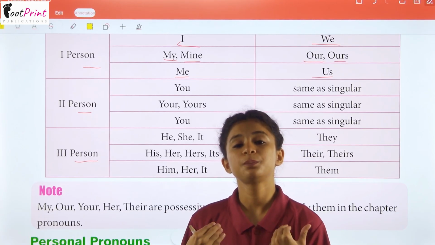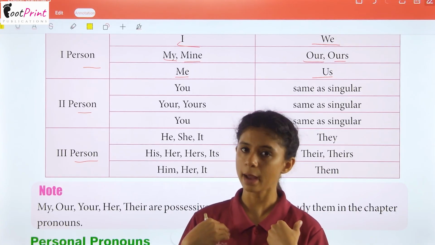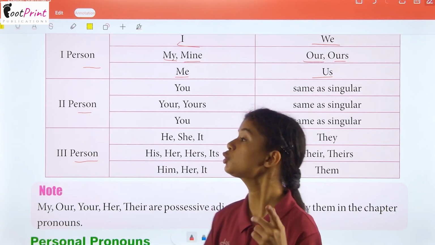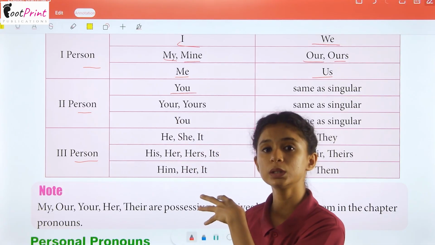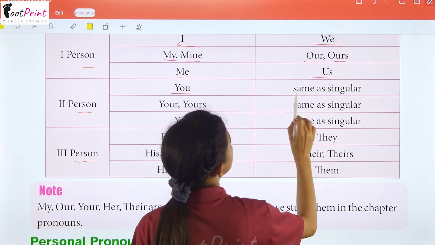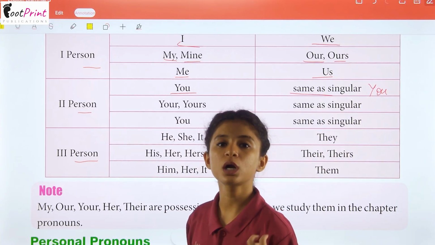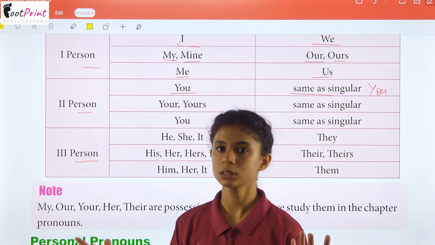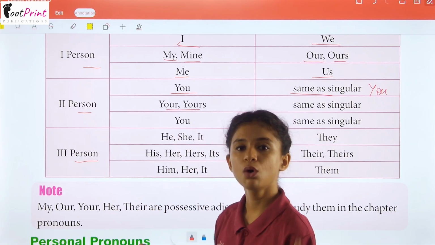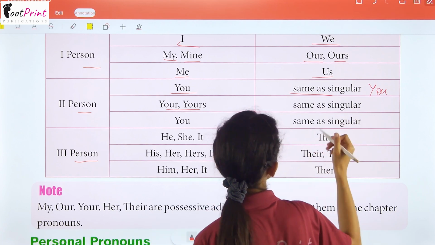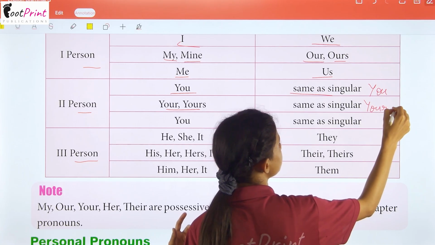The second person is who the first person is speaking to. I am the first person, but I am speaking to you children. You is a singular word and a plural word as well. That means you is used for a singular and a plural subject. Now, your and yours for belonging.